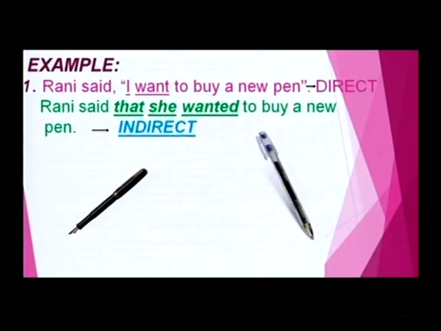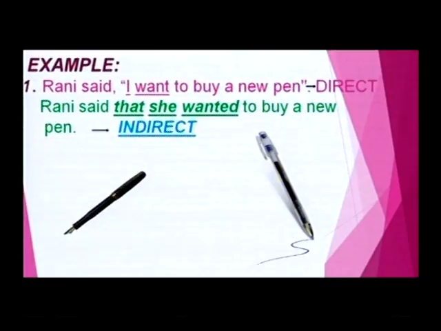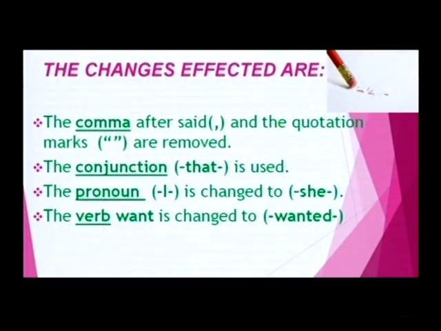That is in the indirect speech. Let us see what are the changes affected when the sentence in the direct speech changed into the indirect speech. See my dear friends, what are the changes affected? The comma after said and the quotation marks are removed. See here, in indirect speech, the comma and the quotation marks were removed and the conjunction that is used.